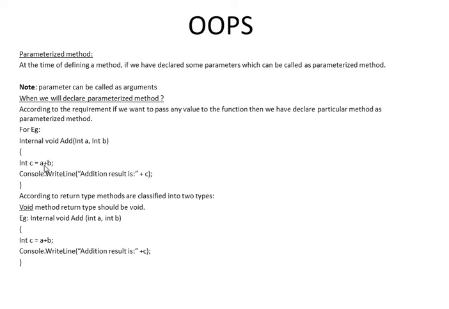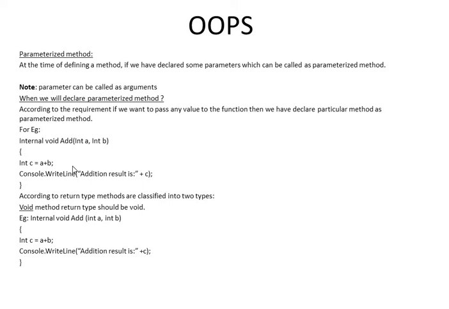That means some functionality is happening, and to achieve that functionality we are receiving two parameters from outside this method. This is the scenario, this is the requirement. According to this requirement, we will go for a parameterized method.